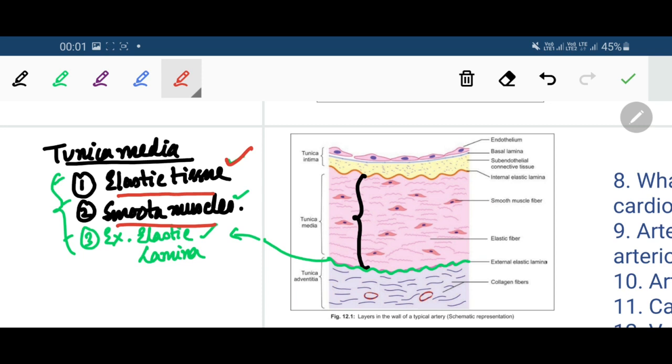So histologically there are two types, elastic artery and the muscular artery. When the tunica media is mostly made up of smooth muscle, it is called muscular artery.